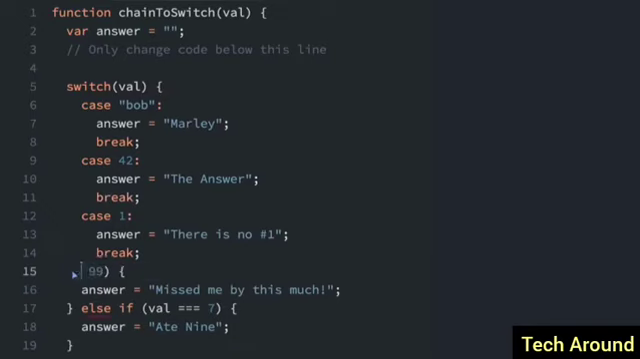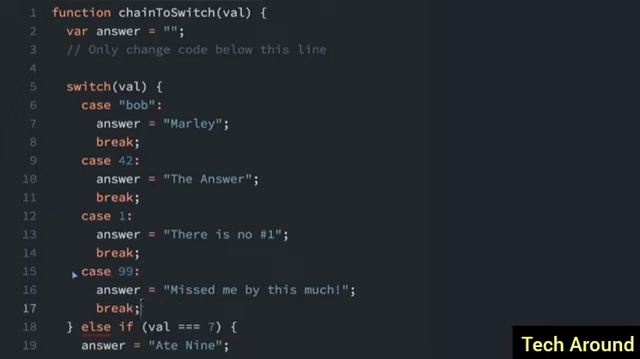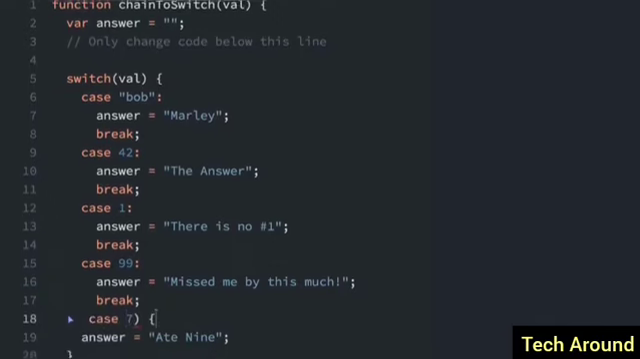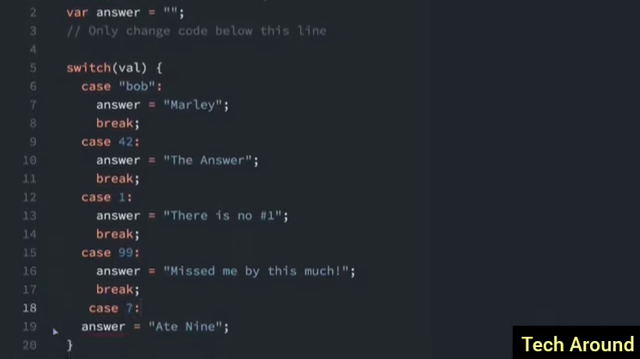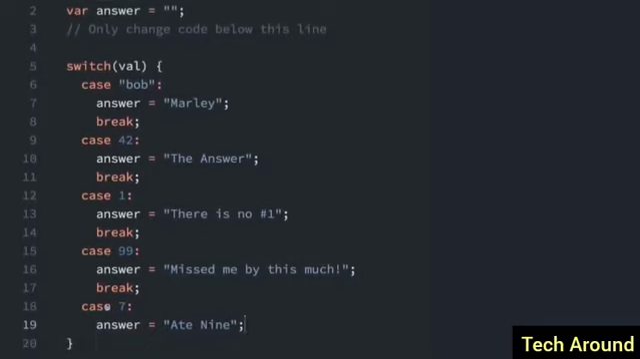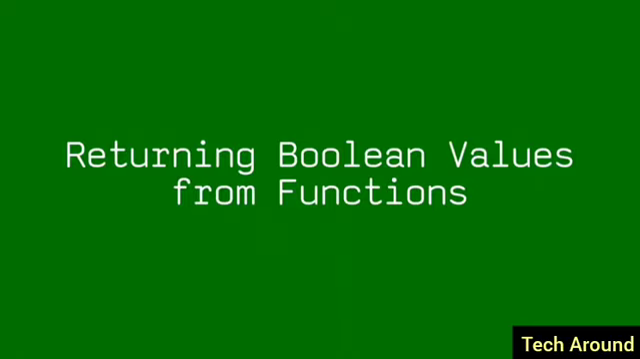For case 99, the answer is missed by this much. And then we need a break. Now we have for case 7, well, 7, 8, 9, and break. And now we just changed that chain of else if statements into a switch statement.